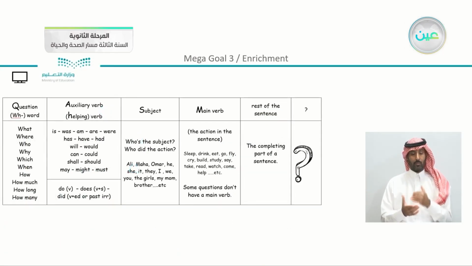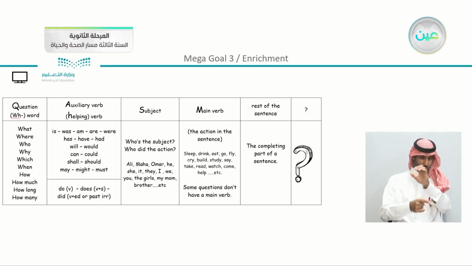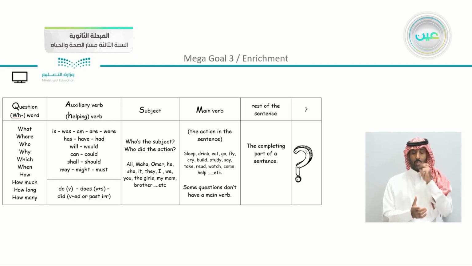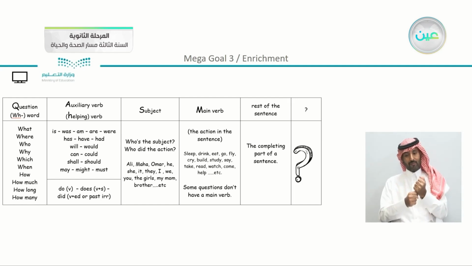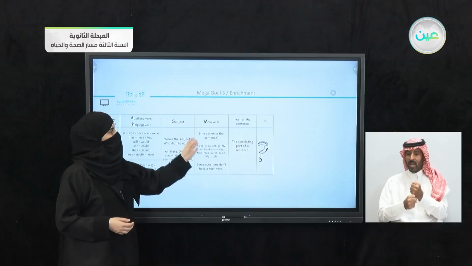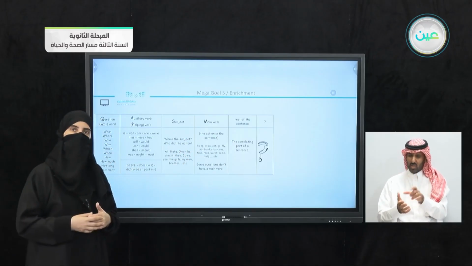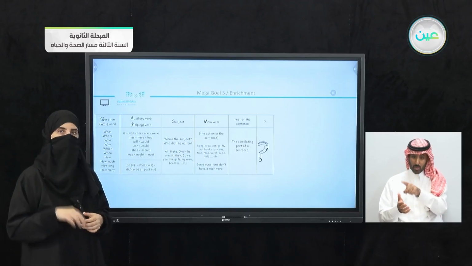Now we have a table here just to show you the arrangement of the sentence or the question. You know that first of all you have the question word followed by the auxiliary verb, or as we say the helping verb, followed by the subject, and after the subject there is the main verb, and we have the rest of the sentence if there is any left. And of course don't forget to add your question mark.